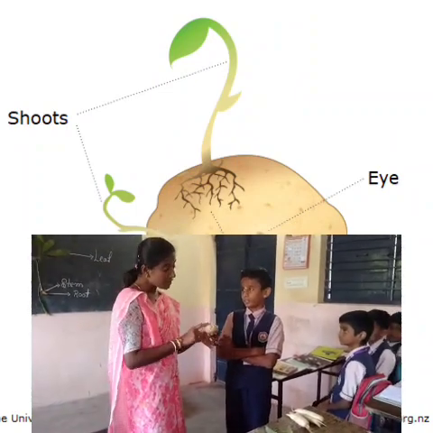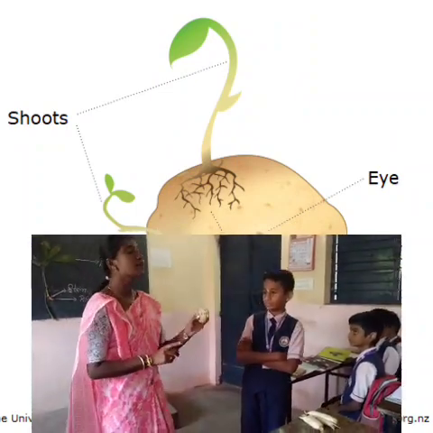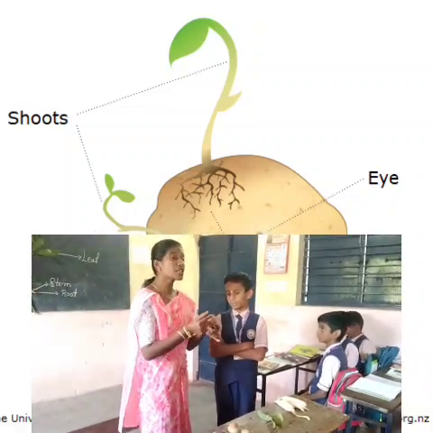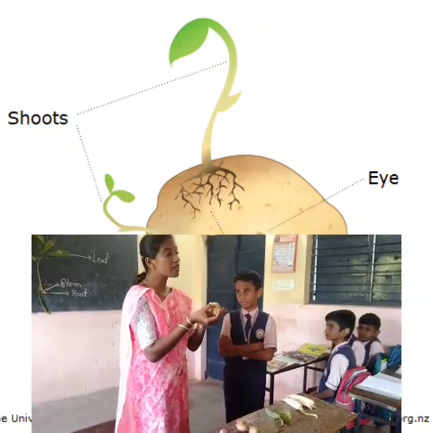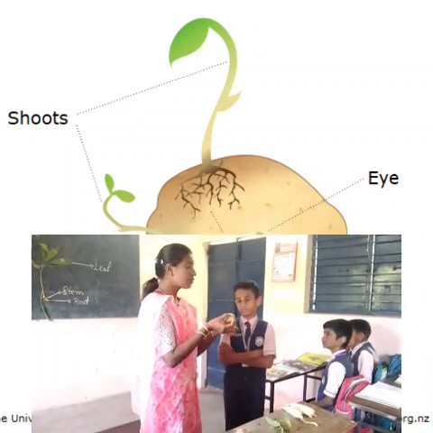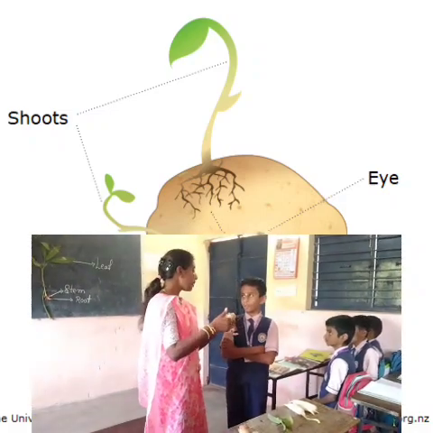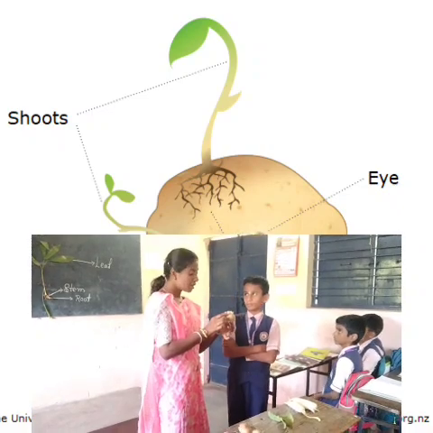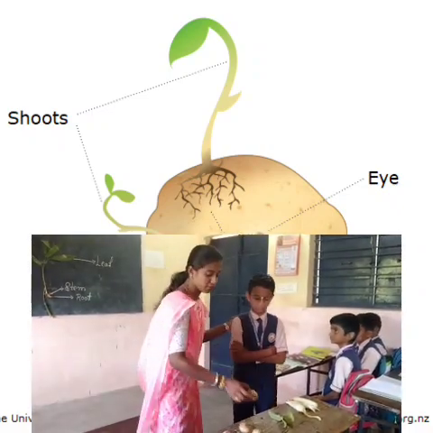Potato is an example of either stem, root or leaf modification. Stem modification. Very good. Because it has buds, nodes and internodes. This is called the eyes, which are cut and grown into other potatoes. So this is an example of stem modification. Yes, very good.